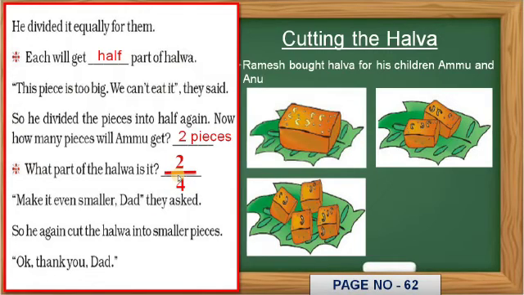Anu and Ammu are telling their father that it is not possible to eat. Abba, we still can't eat, this is still a very big piece. We can't eat this piece of halwa. Make it smaller, make it even smaller, less than this. So he again cut the halwa into smaller pieces, which you can see in the next figure.